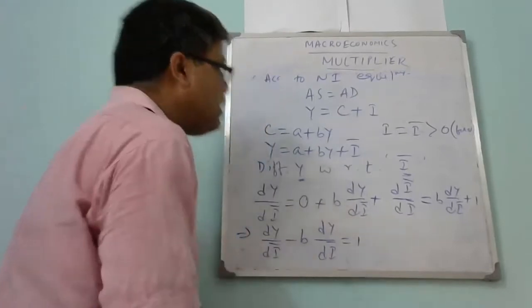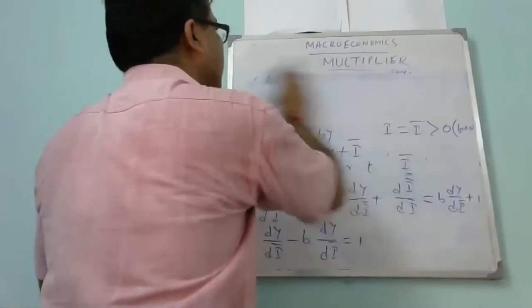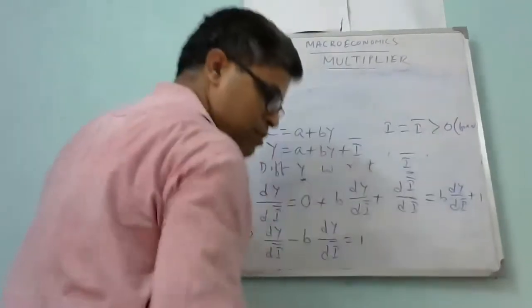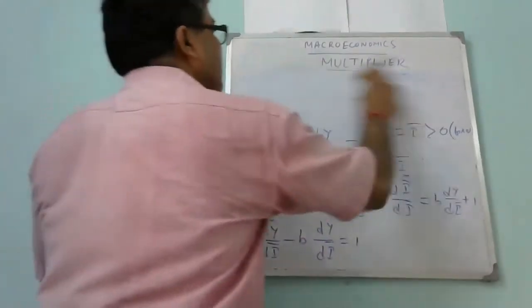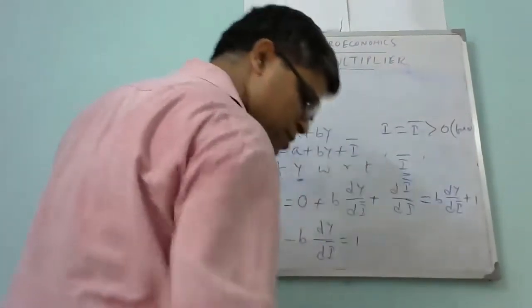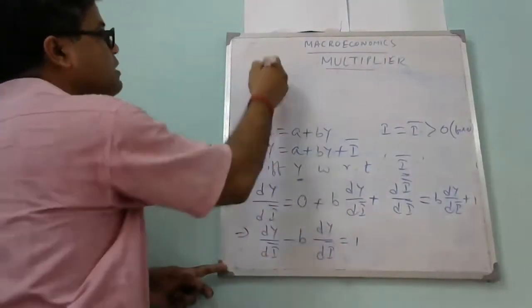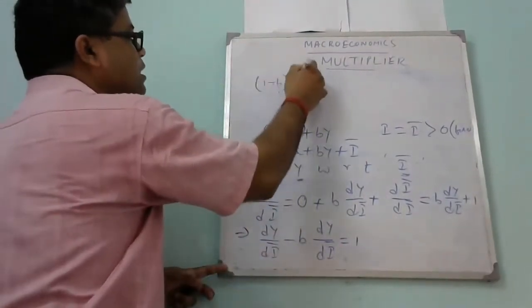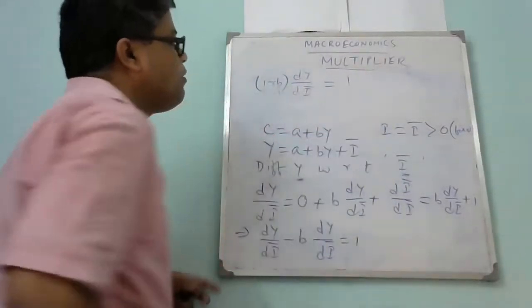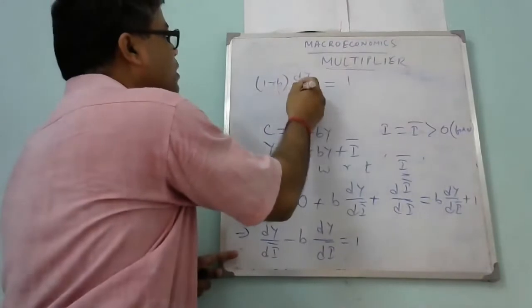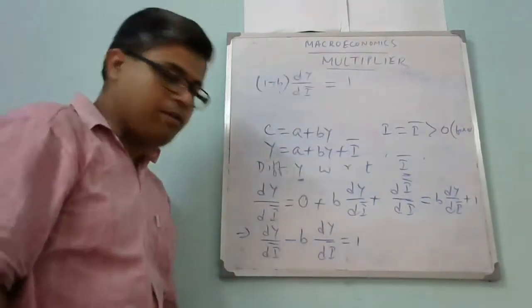Taking dY by dI bar common, it would be 1 minus b times dY by dI bar is equal to 1.